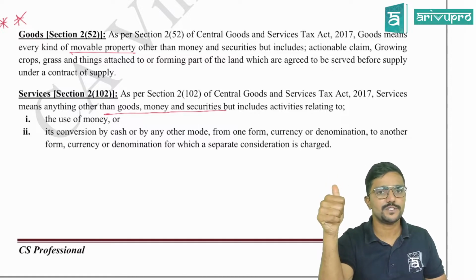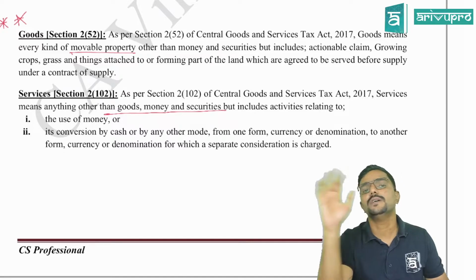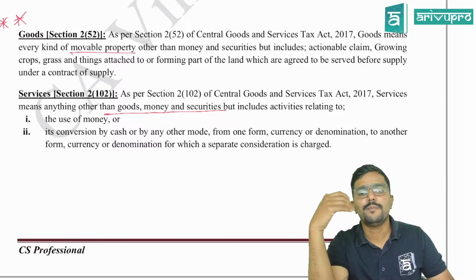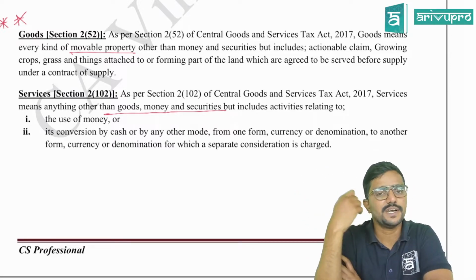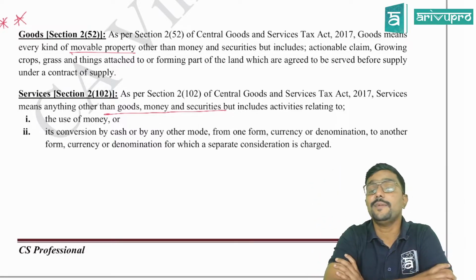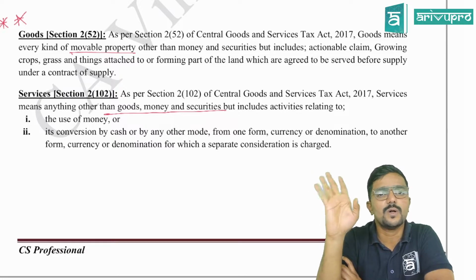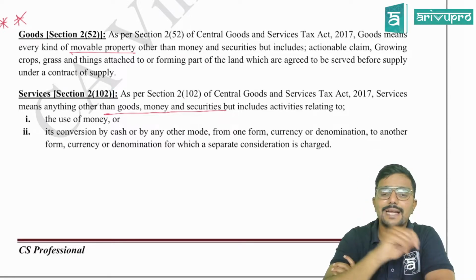Goods definition we have understood. Money and securities are not goods, and they are not services also. Clear? Money, we know what is money: the legal tender, whether it is Indian currency, foreign currency, DD, cheque, anything. Coming to securities, what is securities? Shares, debentures, bonds, all these fall under the securities definition, guys. Clear?